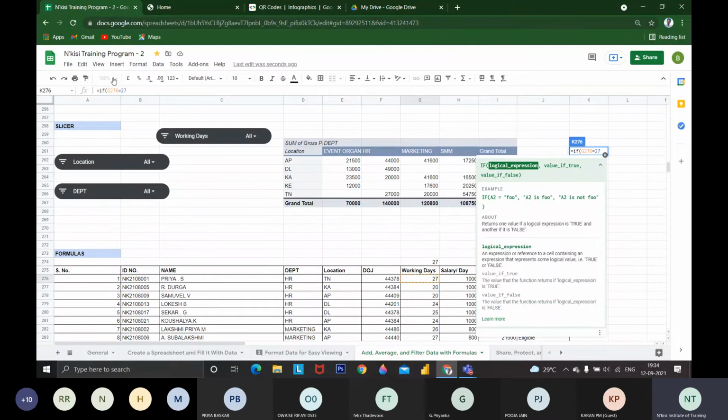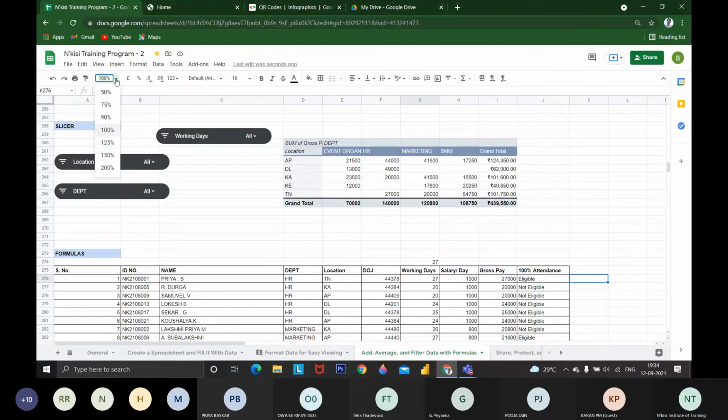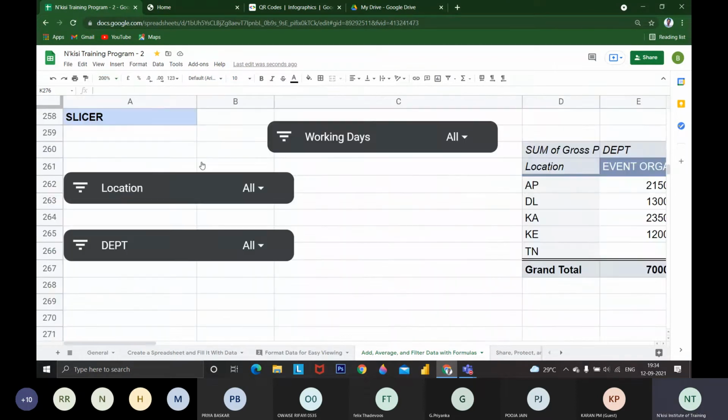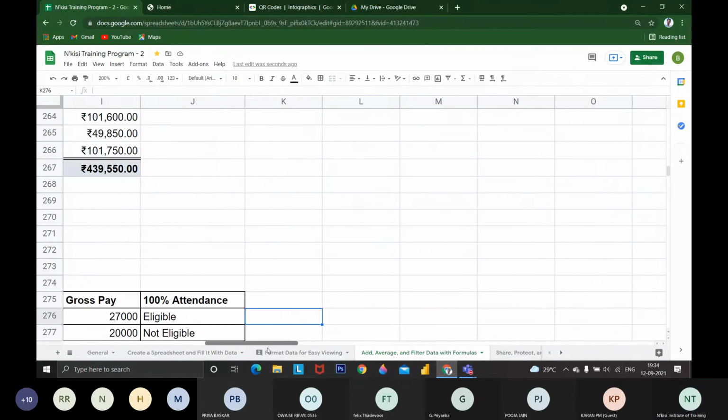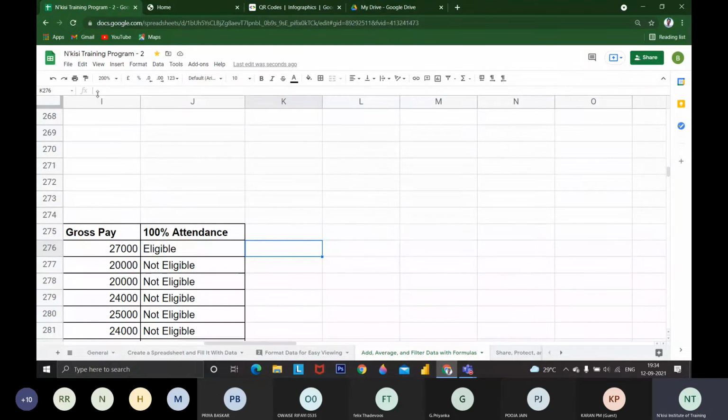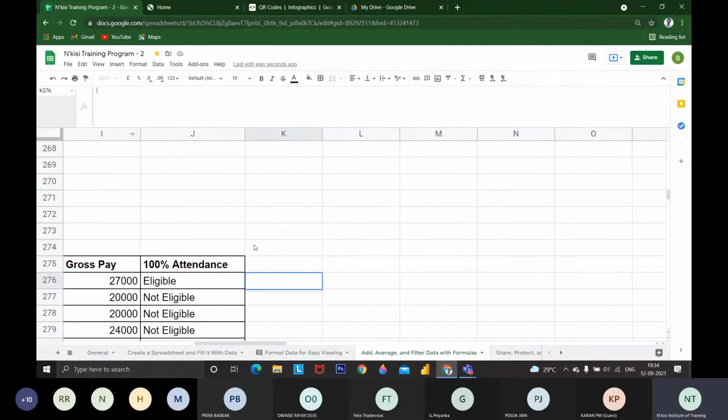I'm going to zoom. Wait. Let me zoom in. Now can you see the formula I'm typing? You can see the formula here also, whatever I'm typing. Can I get any response? Are you there? I know I'm running over time, but I want to complete for the interested people. Is there anyone?